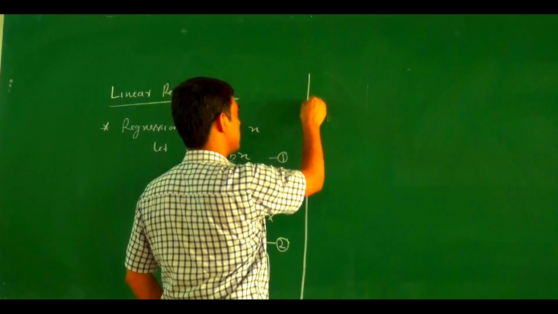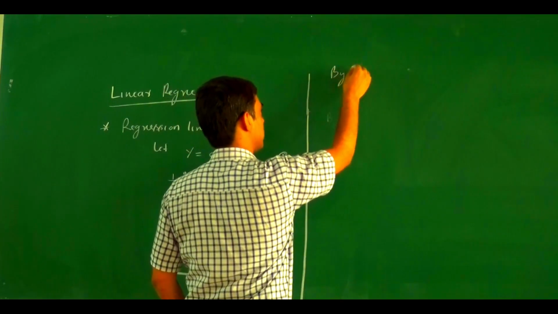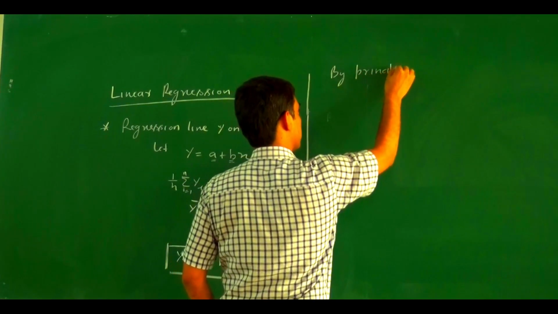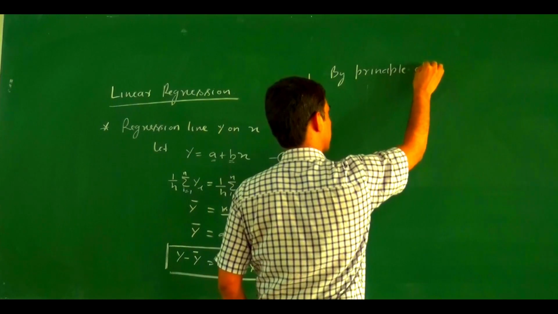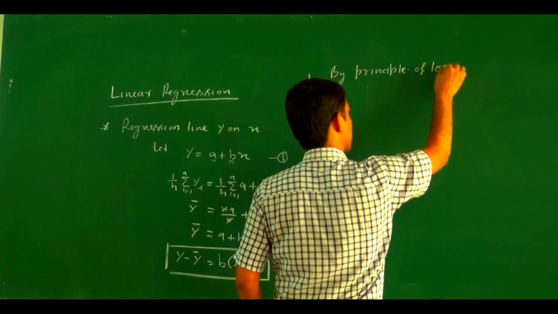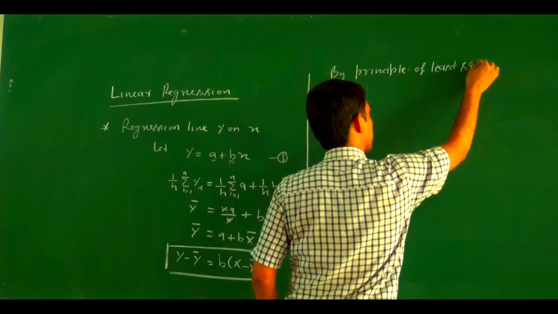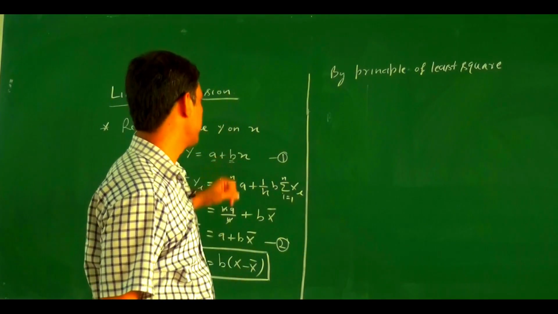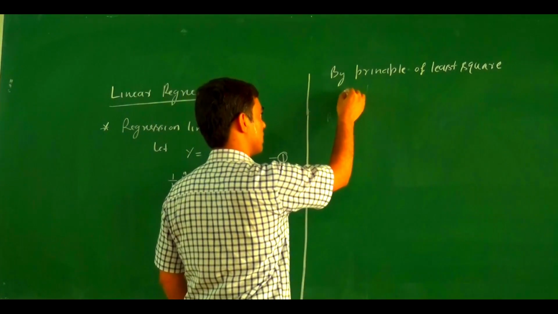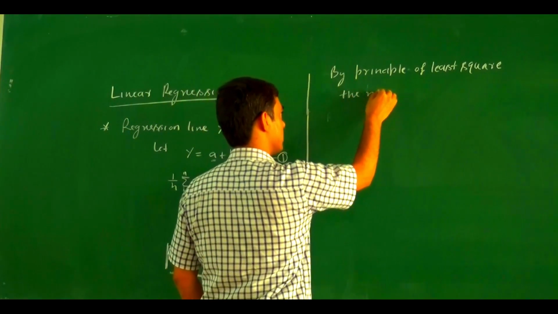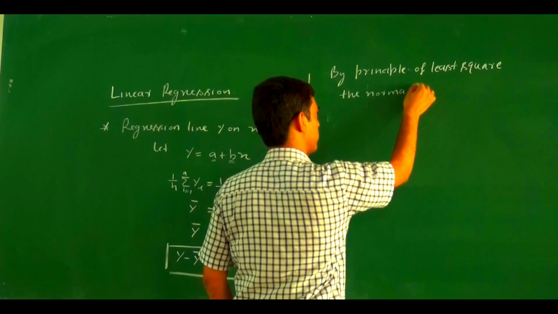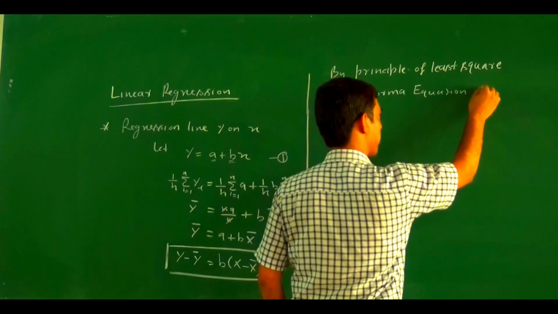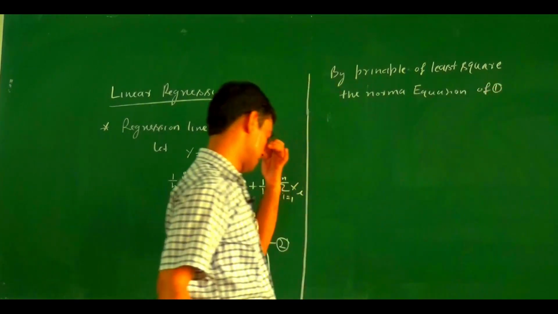By the principle of least squares, the normal equations of this straight line.